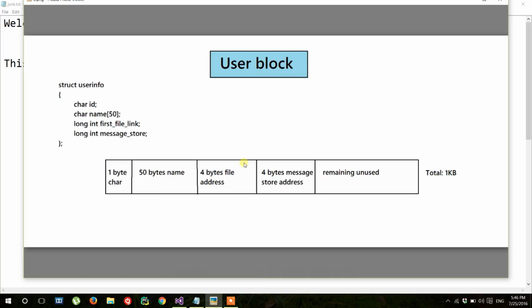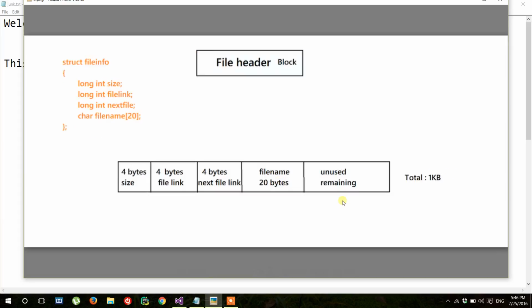As we have 16 users, I have given a user ID of 1 byte to represent him in hexadecimal format, 50 bytes for his name, 4 bytes for file address, that is the first file address, and first category of message to the next message store address, remaining unused.